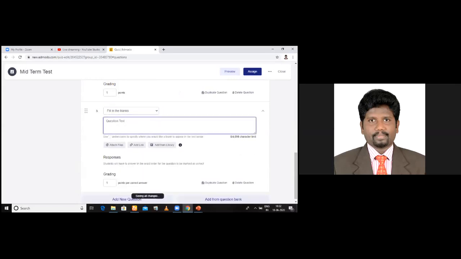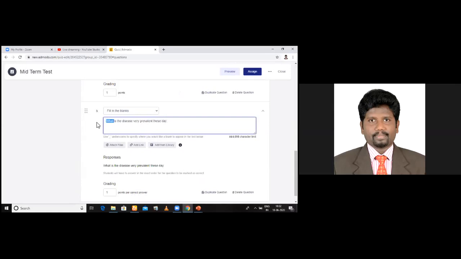Now here, what is the disease very prevalent these days? Dash is the disease. So you will have to put dash. Compulsorily, you will have to put dash, only then it works. See, dash is the disease. Accordingly, this appears. So type the correct answer here.